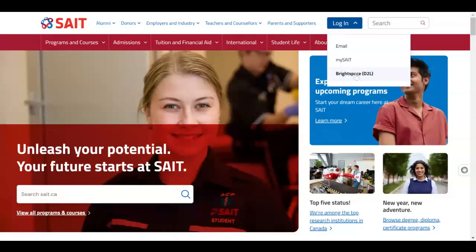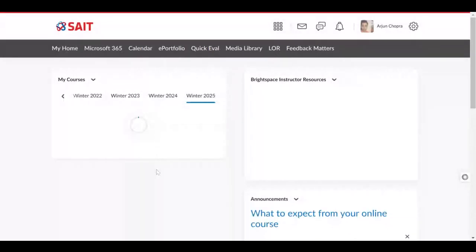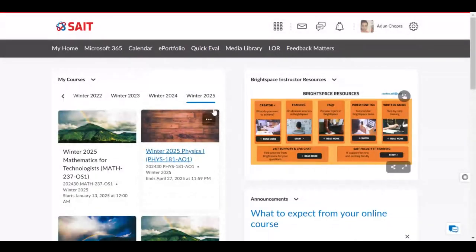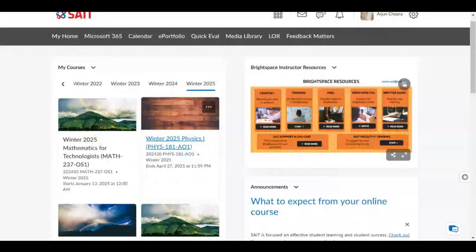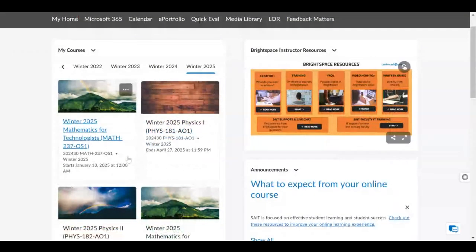And then down here, Brightspace, where you will be able to see all the information with regards to your course. If I click onto Brightspace, it's going to take me to all the courses which I'm teaching in winter 2025, and for you guys, all the courses which you are studying in winter 2025. So this is the course which I'm teaching you guys.